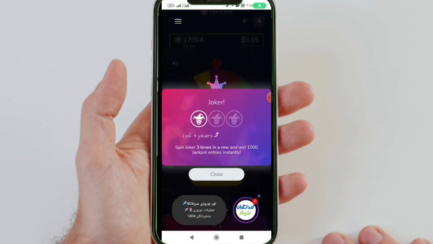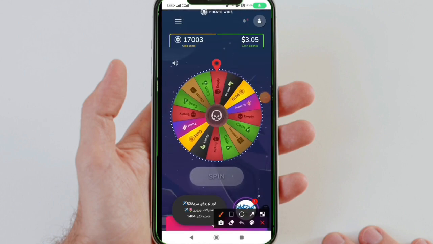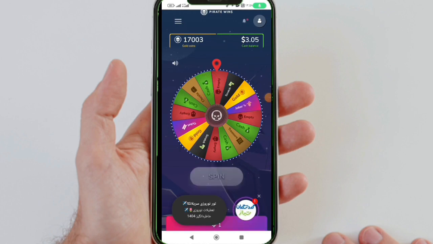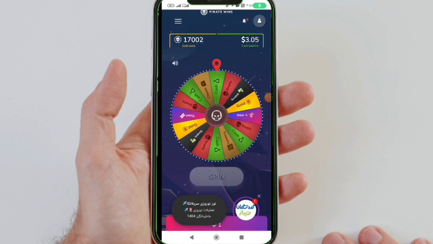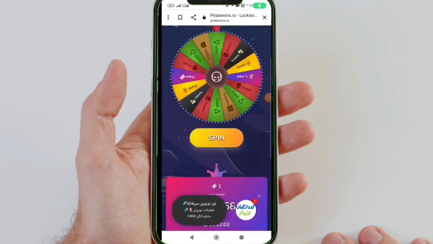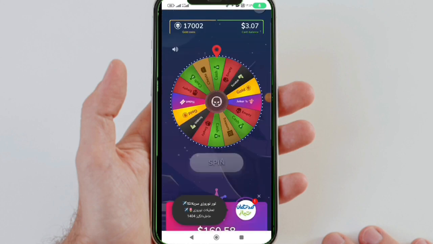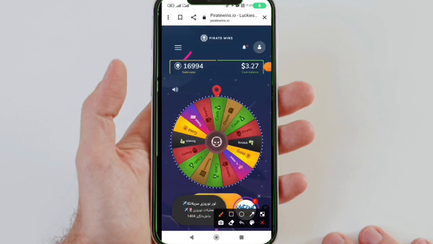Because when you register, it only gives you 50 clicks. So what should we do to have 17,000 clicks like me? How do we reach this number? Later in the video, I will teach you with tricks and various methods how you can achieve an income and even earn $300 a day. You just need to stay with me.